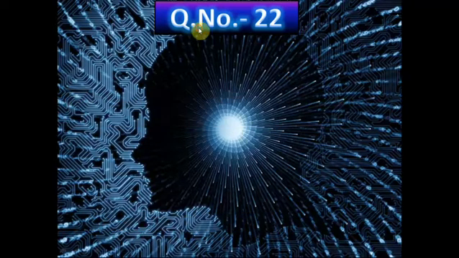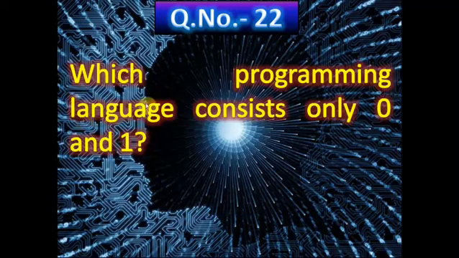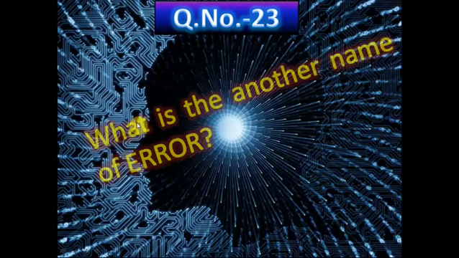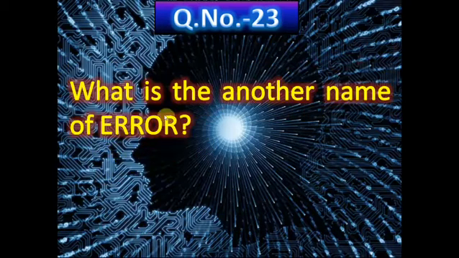Now question number 22. Which programming language consists only 0 and 1? And the correct answer is machine level language. It is only the combination of 0 and 1. Question number 23. What is the another name of error? Error means what? Mistake. Mistake means computer technical term here, bug.